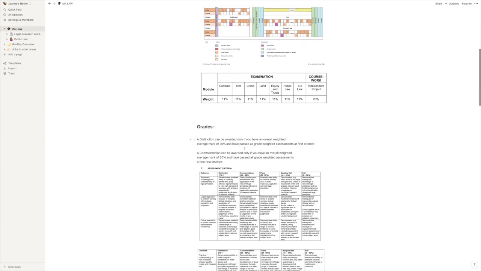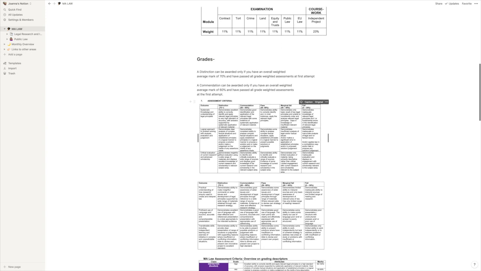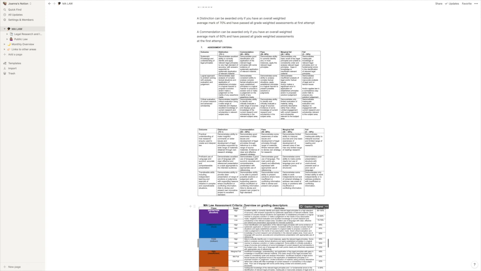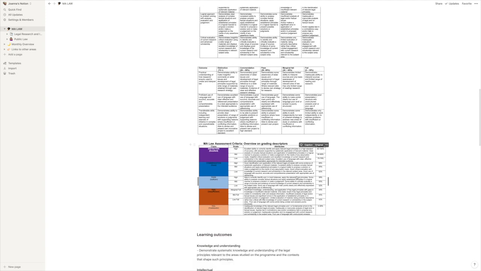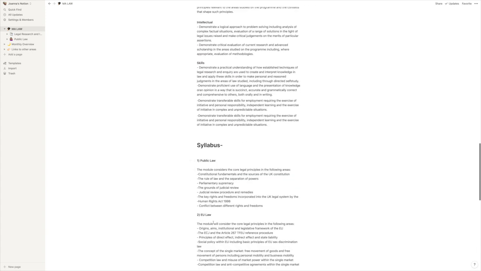Then I've stuck in a distinction and a commendation, so this is what I'm aiming for, and how much it's weighed, what you need to get, and this is the assessment criteria for all of them. So kind of everything you need for the pass mark, an MA assessment criteria, overview and grading description. And then I've stuck in some of the learning outcomes for the entire course, so the knowledge, understanding, intellectual and skills, and then the syllabus.